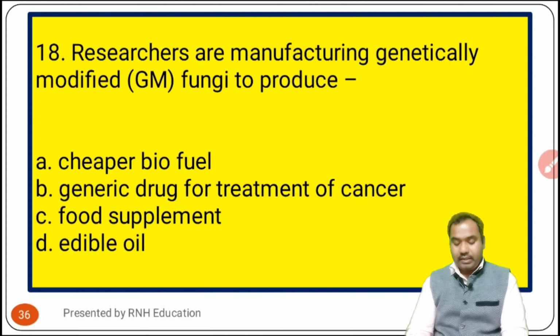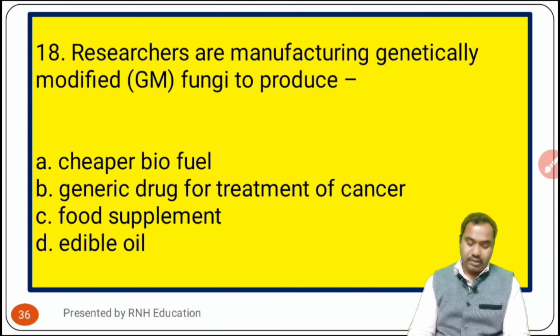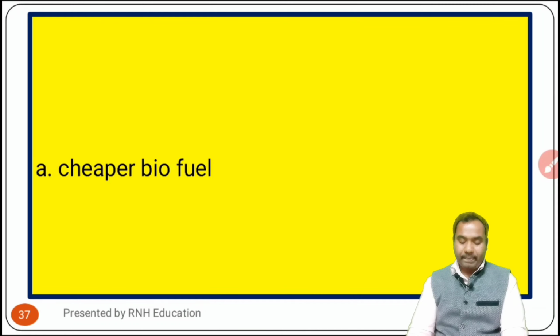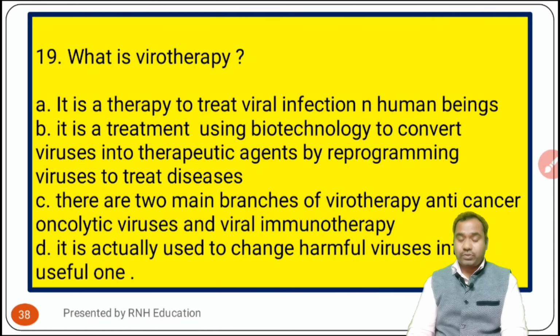Next question number 18. Researchers are manufacturing genetically modified fungi to produce what? Options are A, cheaper biofuel. Option B, generic drug for treatment of cancer. Option C, food supplement, and option D, edible oil. Now check the answer. The answer is A, that is cheaper biofuel. Okay, going to next one.